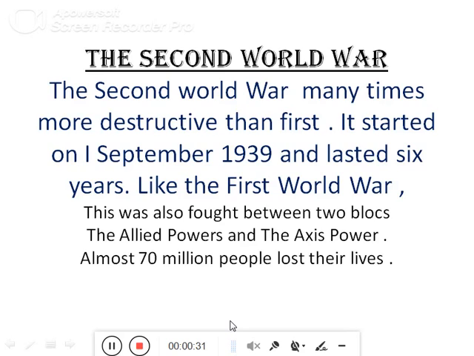As you might be remembering, in the First World War the Allied powers had Britain, France, Russia, Italy, USA and Japan, and the war was between Allied powers and Central powers. Now in the Second World War, it was between Allied powers and Axis powers.